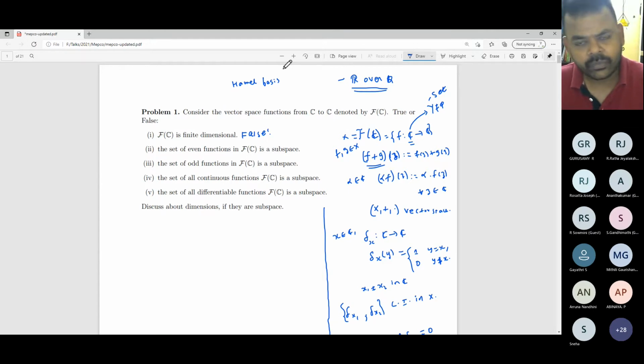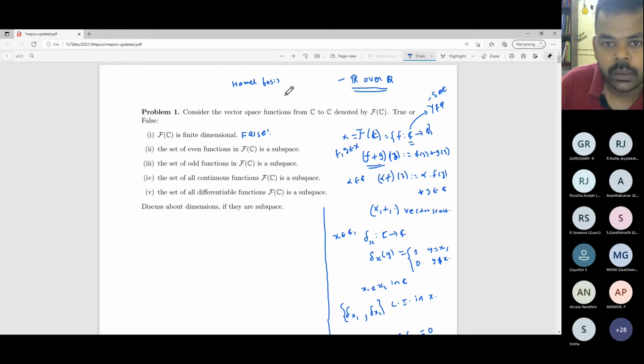The reason is, if you have a complete normed space, then any Hamel basis of the complete normed space should be uncountable. This collection of e_i's is a countable set. So it's a Schauder basis, but it is not a Hamel basis. Maybe you can expect questions like in NET/JRF exams: every Hamel basis is a Schauder basis, and every Schauder basis is a Hamel basis. So a Schauder basis for infinite dimensional spaces cannot be a Hamel basis. That's what I want to say here.